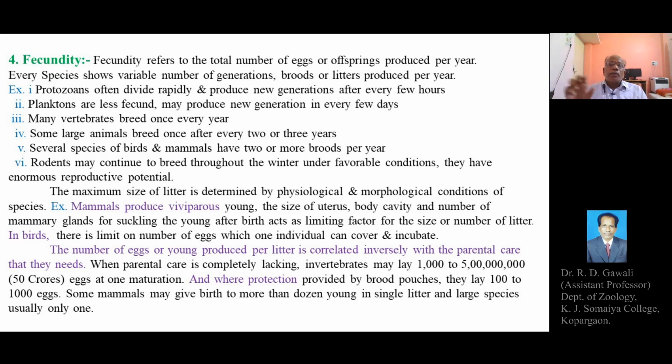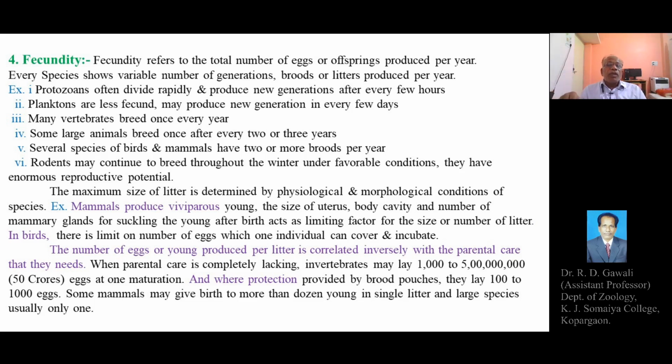The maximum size of the litter, that is the number of individuals in a litter, is determined by physiological and morphological conditions of the species.